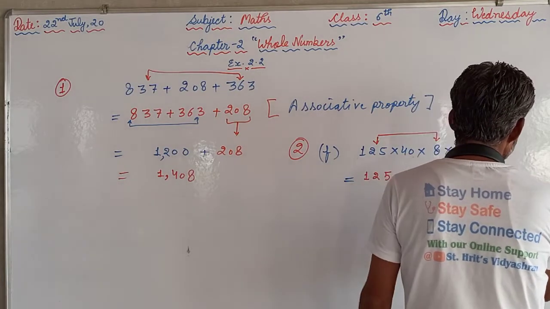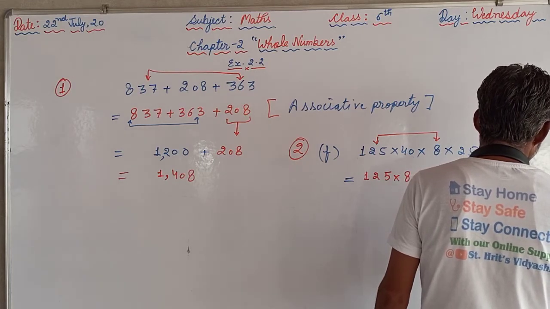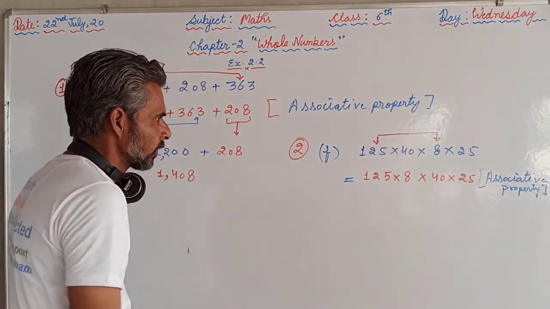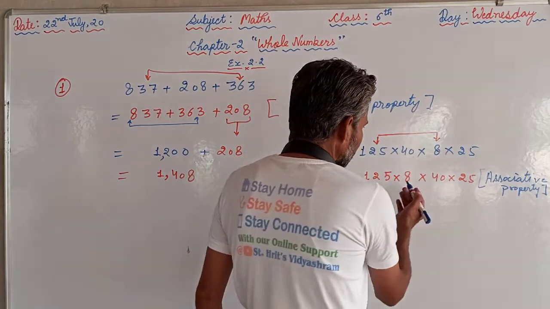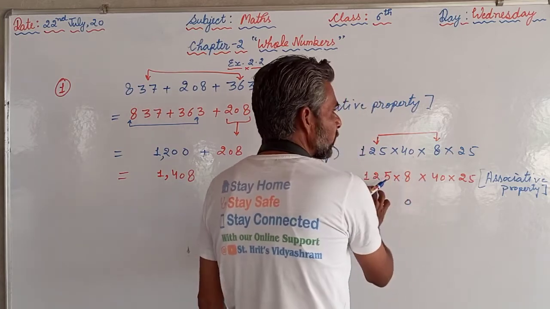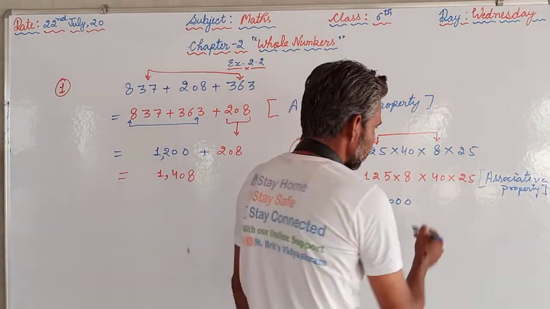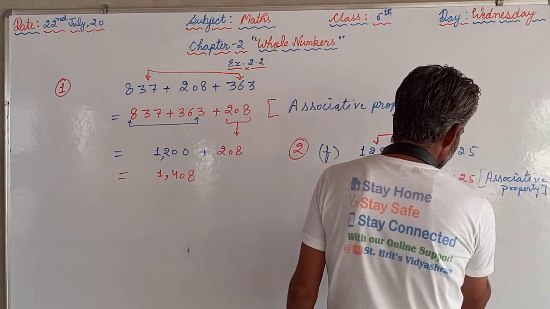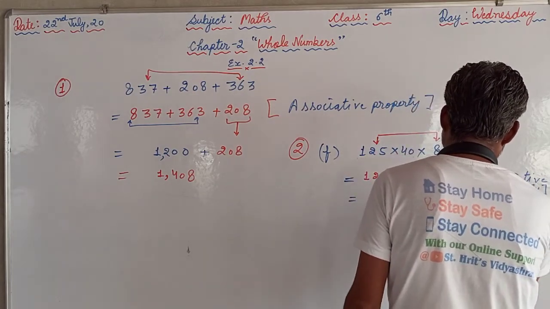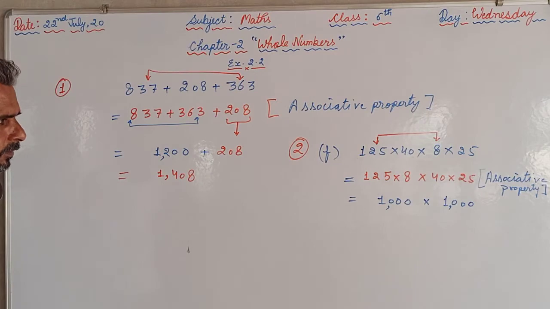The same property, the associative property. We have rearranged the given numbers. Now if we multiply this, 8 5s are 40, 0, 4. 8 2s are 16 plus 4 is 20, 0, 2. 8 1s are 8, 2, we will get 1000. At the same time, if you multiply here, 0 will be there and 25 4s are 100, so here again that is 1000.